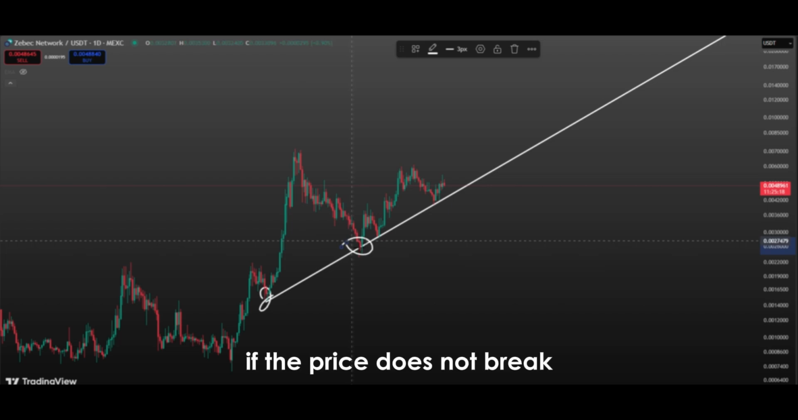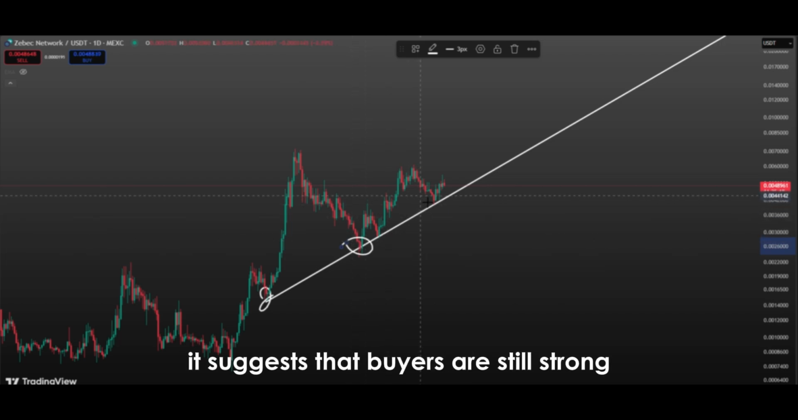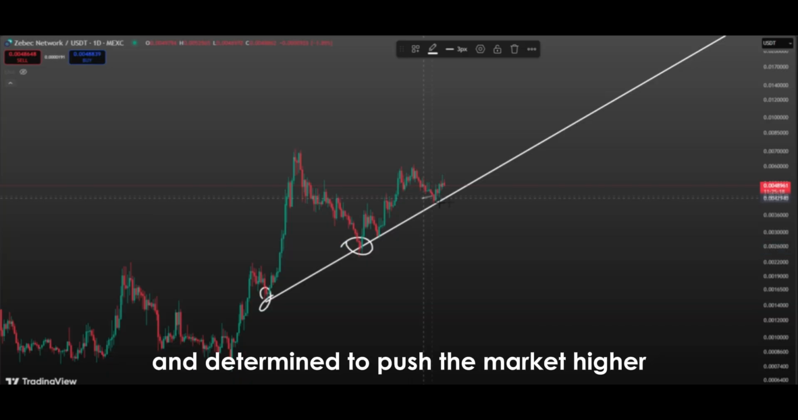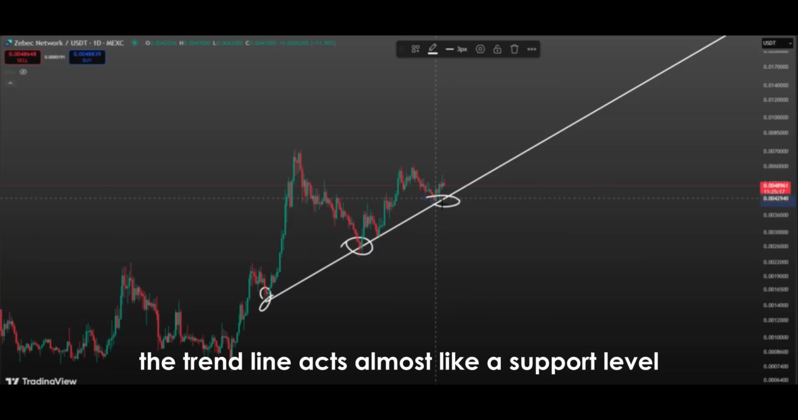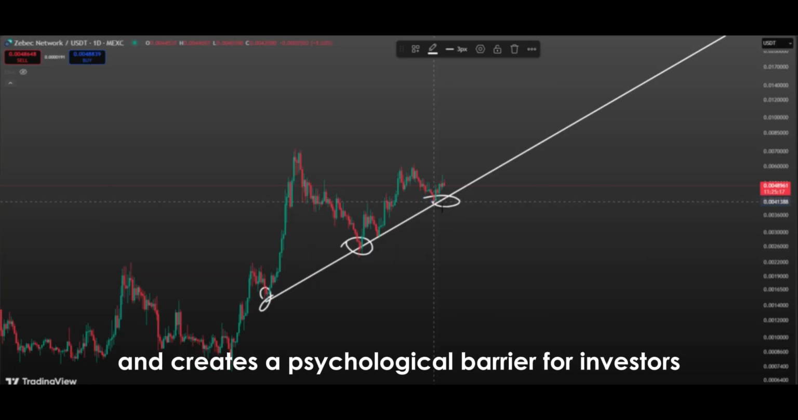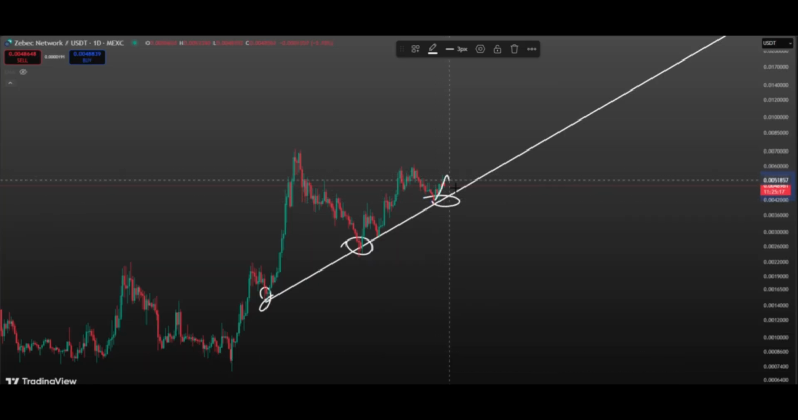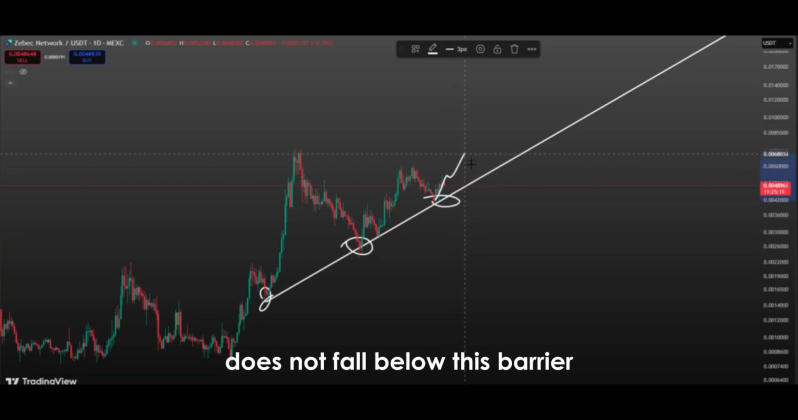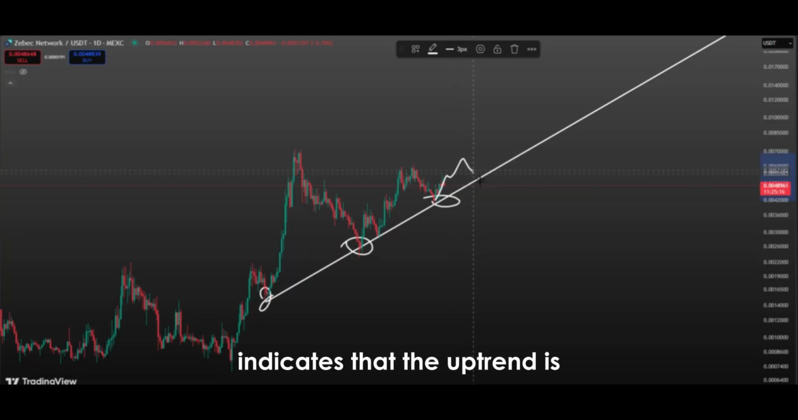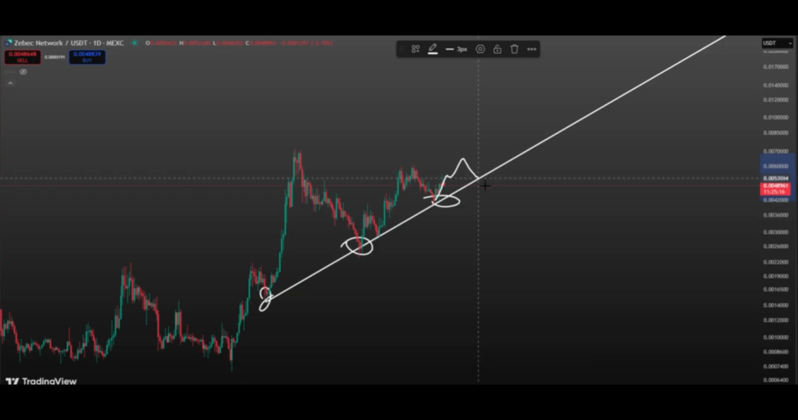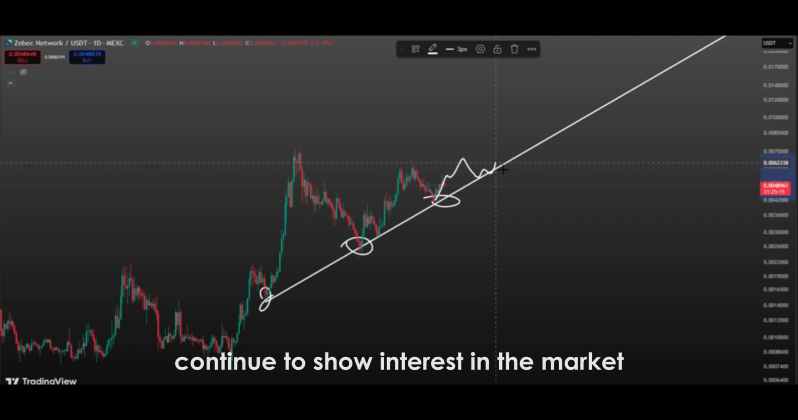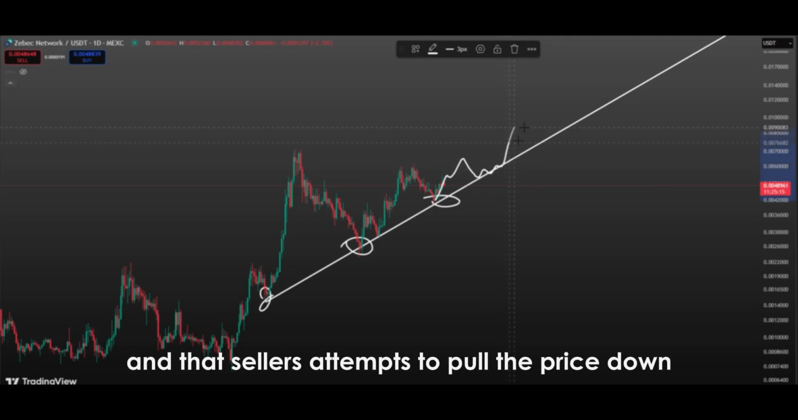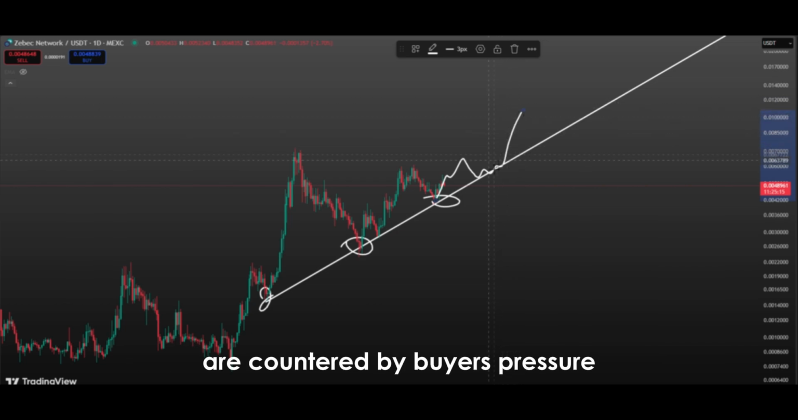If the price does not break this trend line, it suggests that buyers are still strong and determined to push the market higher. Therefore, the trend line acts almost like a support level and creates a psychological barrier for investors. The fact that the price does not fall below this barrier indicates that the uptrend is continuing in a healthy manner. Maintaining the ascending trend also shows that buyers continue to show interest in the market and that sellers' attempts to pull the price down are countered by buyers' pressure.